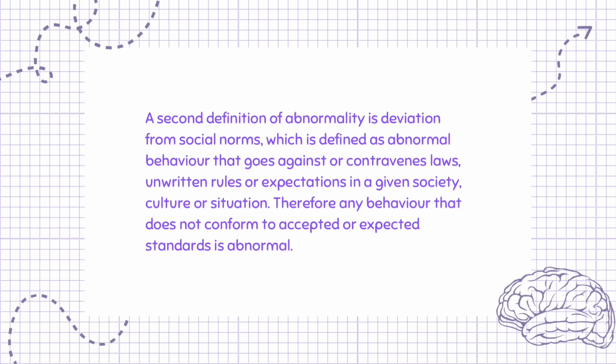A second definition of abnormality is deviation from social norms, which is defined as abnormal behavior that goes against or contravenes laws, unwritten rules, or expectations in a given society, culture, or situation. Therefore, any behavior that does not conform to accepted or expected standards is abnormal.